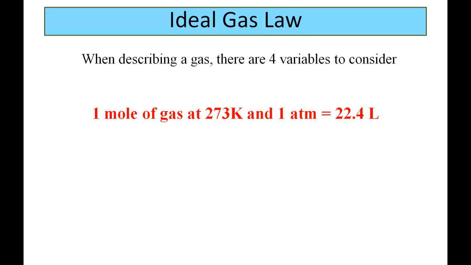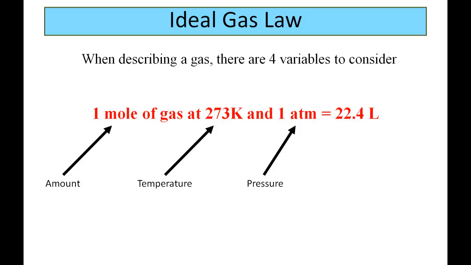You'll notice that I've written 1 mole of gas at 273 Kelvin and 1 atmosphere has a volume of 22.4 liters. So the 4 variables you need to consider whenever you're talking about a gas in the ideal gas law: amount of gas, temperature of the gas, pressure of the gas, and of course the volume of the gas. You need to make sure these 4 variables are taken into consideration whenever you are describing the ideal gas law.